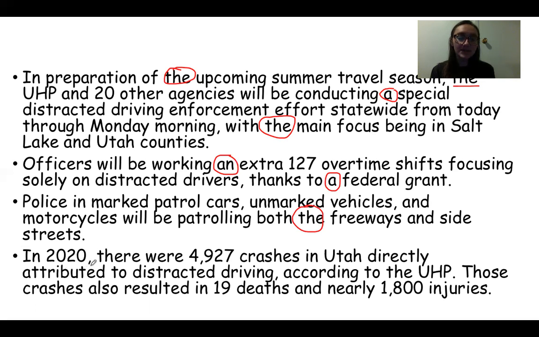In 2020, there were 4,927 crashes in Utah directly attributed to distracted driving. According to the UHP, those crashes also resulted in 19 deaths and nearly 1,800 injuries.